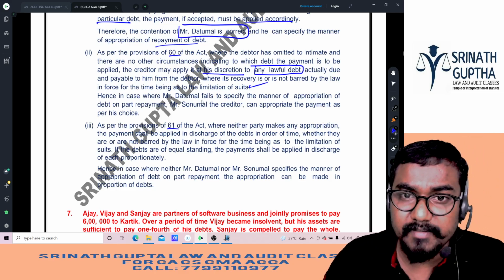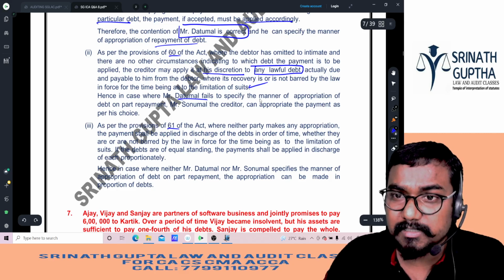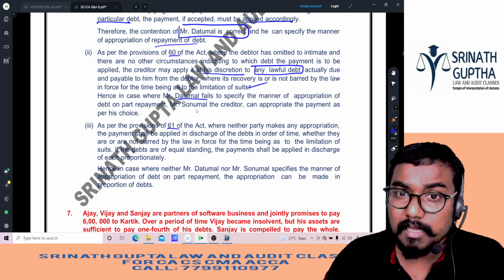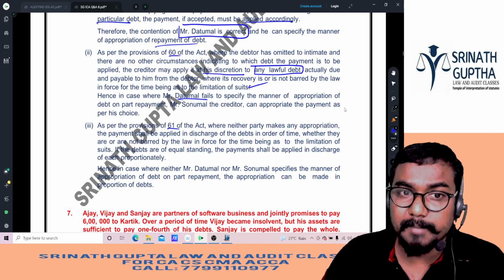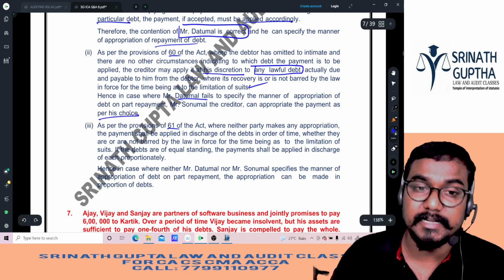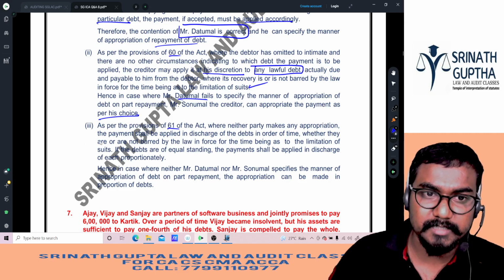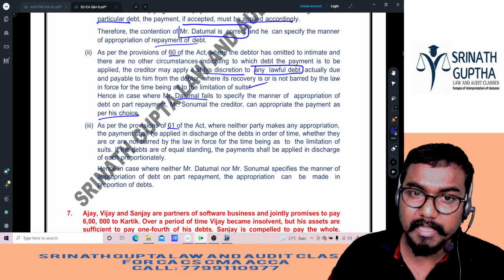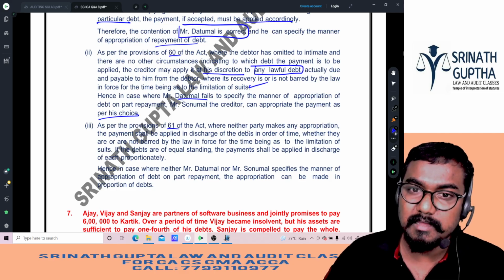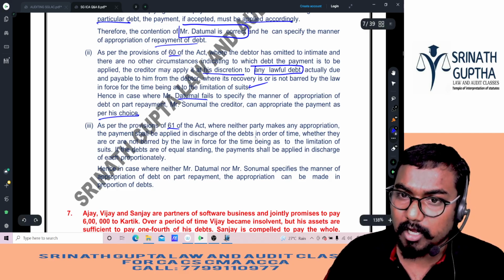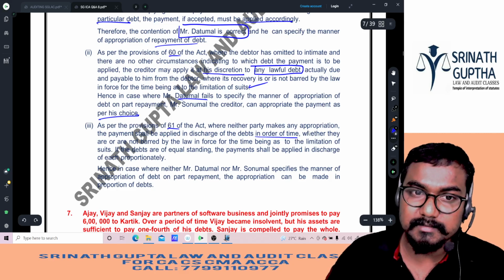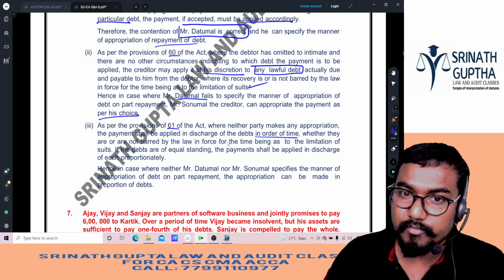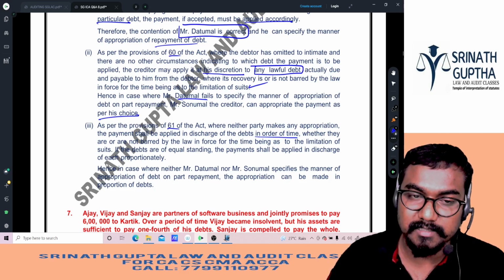Hence, in case where Dattumal fails to specify the manner of appropriation of debt on the part repayment, Sonumal, the creditor, can appropriate the payment as per his choice. That means any debt. As per 61, where neither party makes any appropriation, the payment shall be applied to discharge the debts in order of time, whether or not they are barred by any law in force as to limitation of suits.